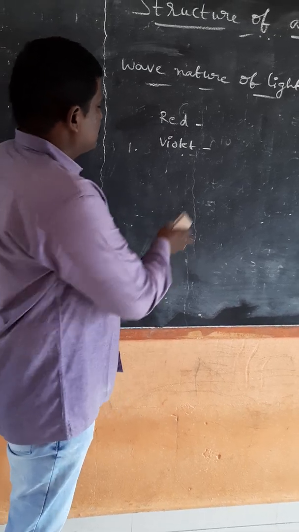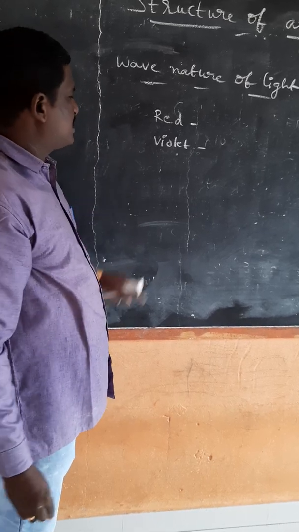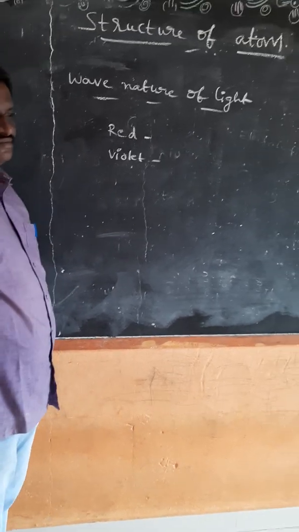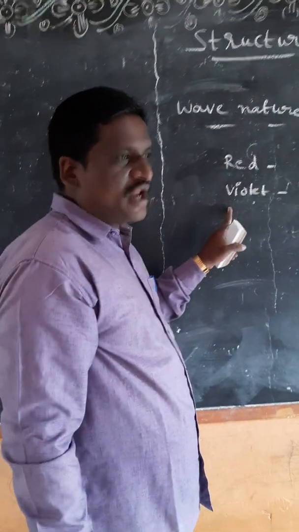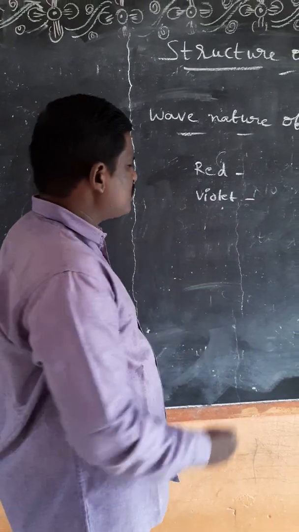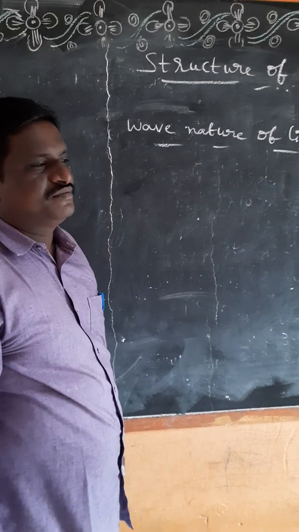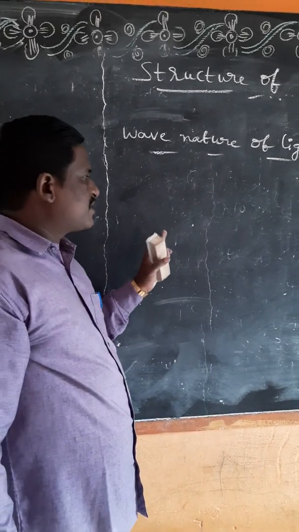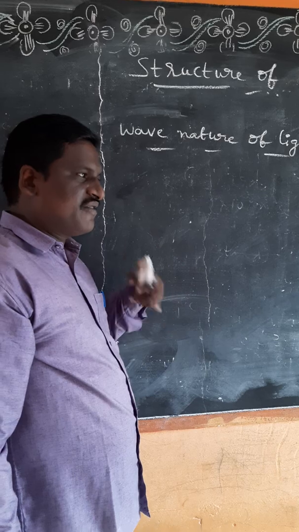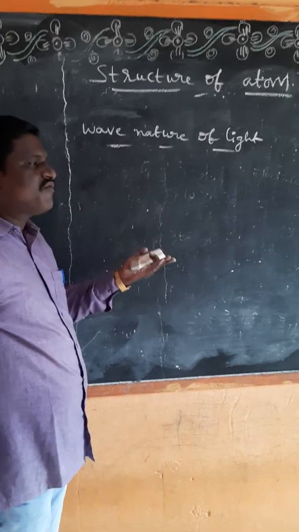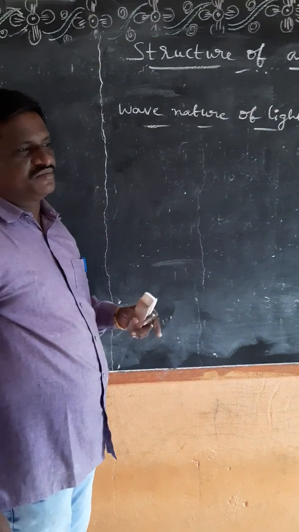These colors seem very sensitive to the human naked eye. That's why they are called visible light. The entire range of colors from red to violet is called the visible spectrum. Now we are going to the electromagnetic spectrum, which has a variety of wavelengths. The entire range of wavelengths is called the electromagnetic spectrum.